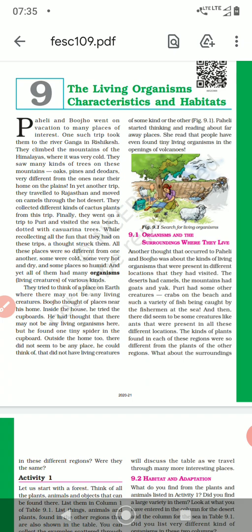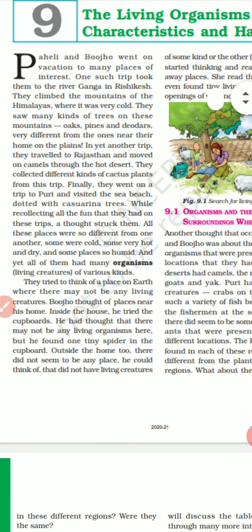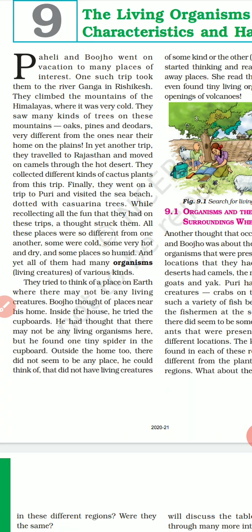Okay, children. So Paheli and Bujo went on vacation to many places of interest, right? They went wherever they wanted to go. One such trip took them to the river Ganga in Rishikesh. They climbed the mountains of the Himalayas where it was very cold.